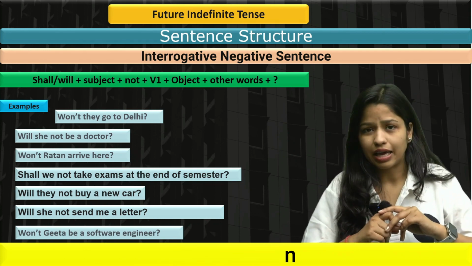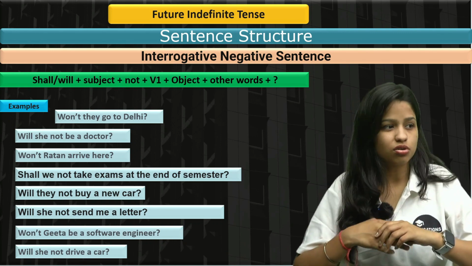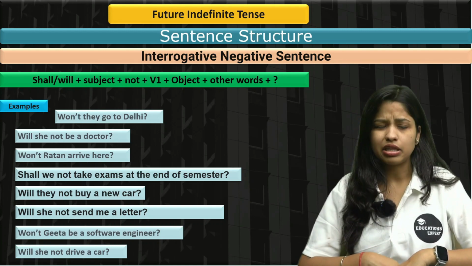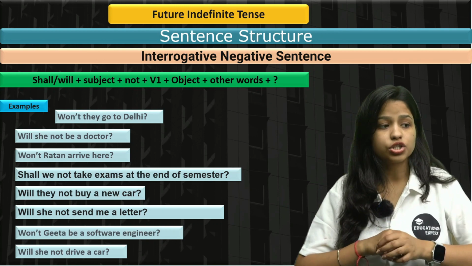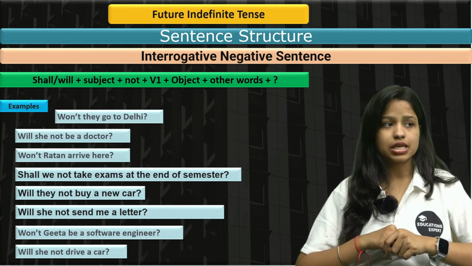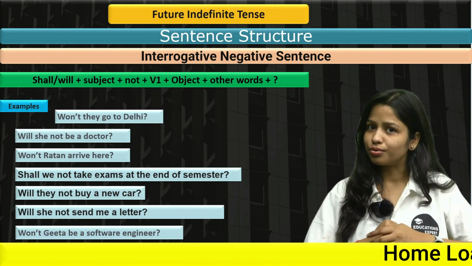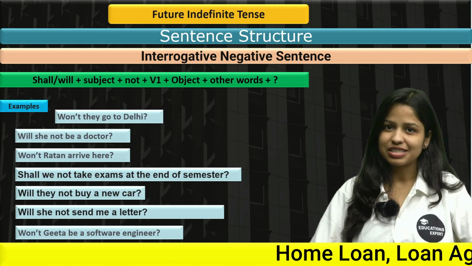Won't Ratan arrive here? Shall we not take exams at the end of the semester? Will they not buy a new car? Will she not send me a letter? Won't Geeta be a software engineer? Will she not drive a car? Every sentence is very simple. Just follow the structure and you are good to go. I hope this is clear. Let's move forward and understand double interrogative sentences.